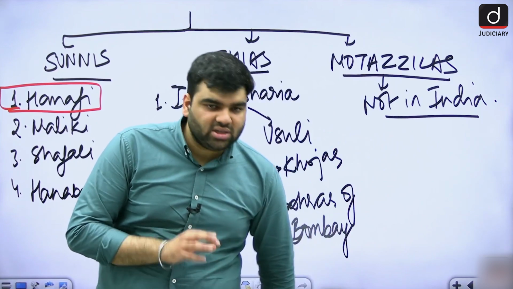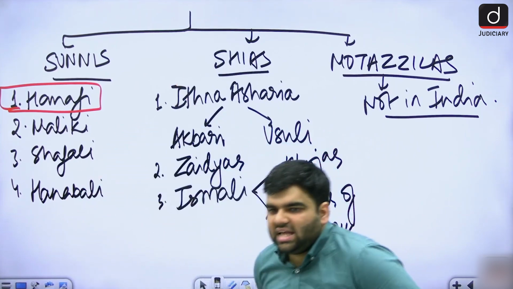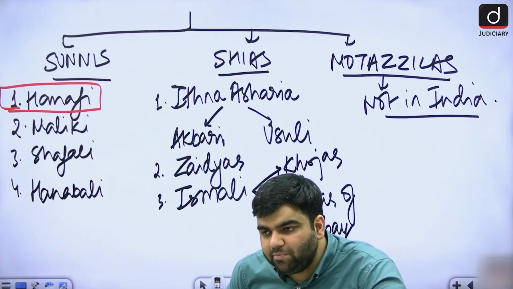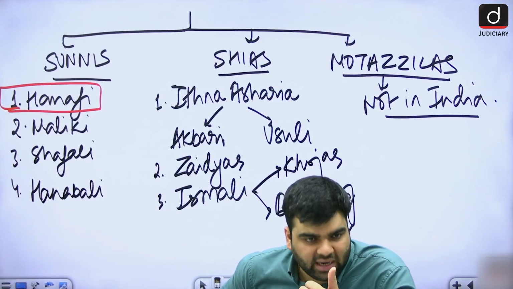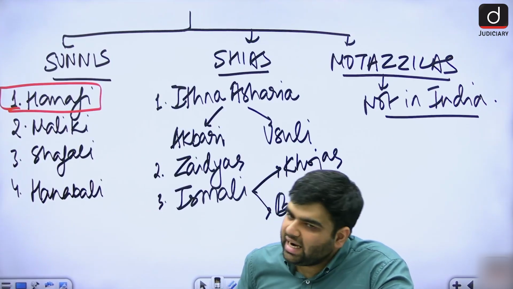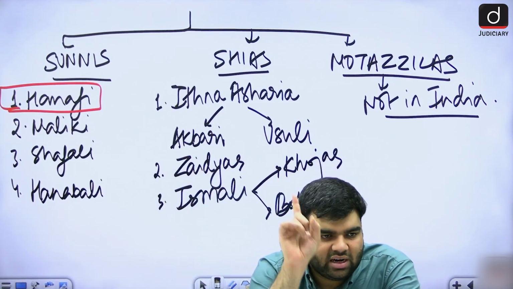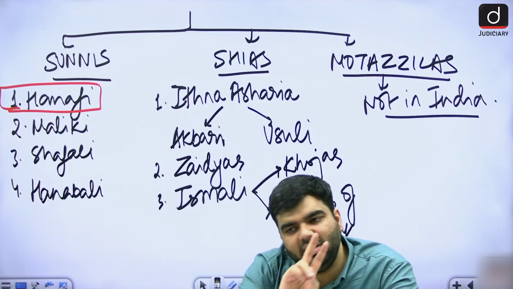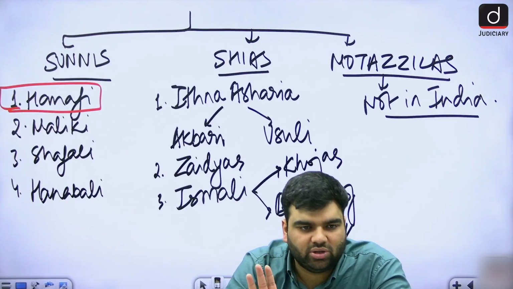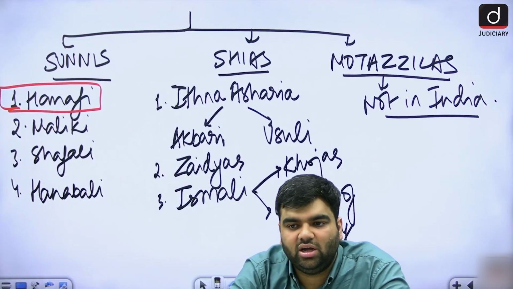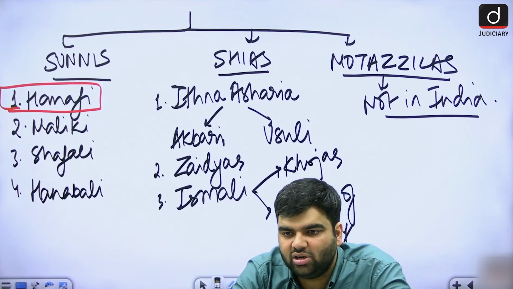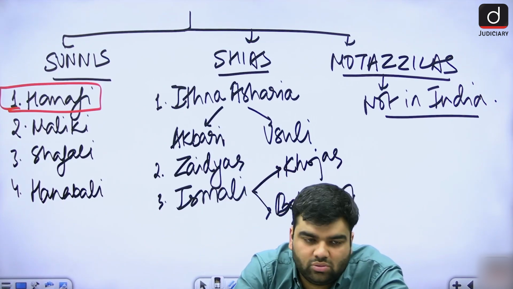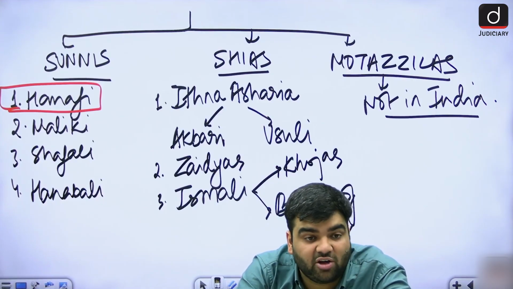Because there are differences in certain beliefs related to the Caliphate, etc. There are a lot of differences related to the belief, but one thing is clear, that all of them believe, number one, that God is one, that is Allah, and Prophet Muhammad is his Rasul. They believe in this and there is no question about it. So intersect conversion or intersect marriage is allowed. Intersect conversion of even minors is allowed.